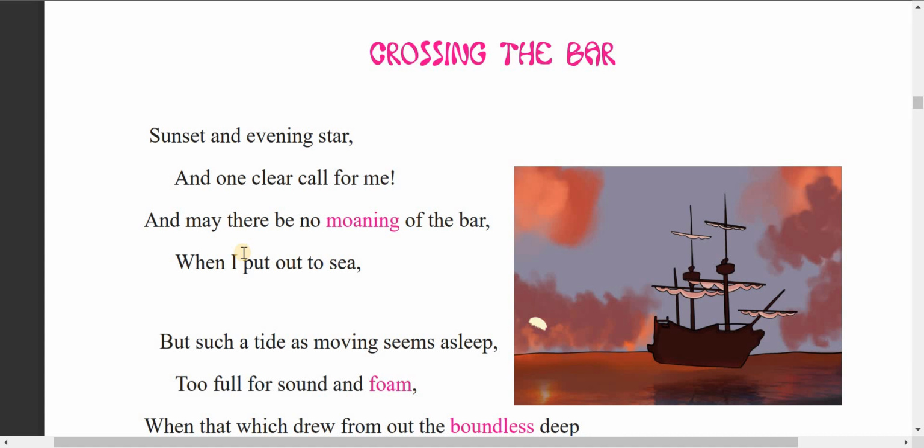So it depicts the end of the day. It shows the transitional time, the time between the end of the day and the beginning of the night. And the third line, may there be no moaning of the bar when I put out to sea. So here no moaning means no complaining, weeping, crying. So there is no complaining.